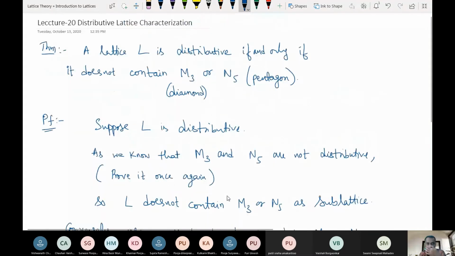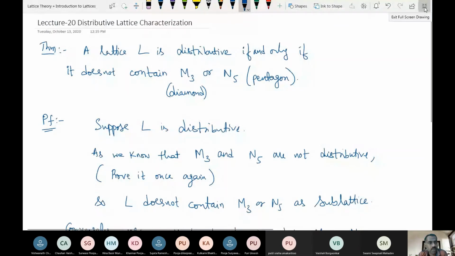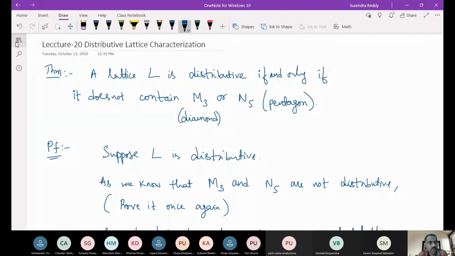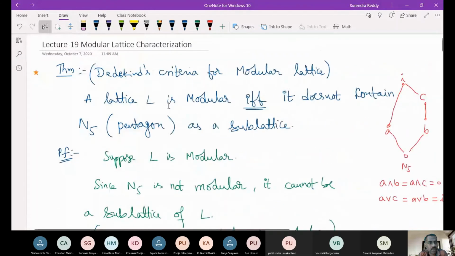See, the result we proved yesterday, what does it say? L is modular if and only if it does not contain N5 as a sublattice. So whenever N5 is not there as a sublattice, then we can assume that it is modular. Are you following?